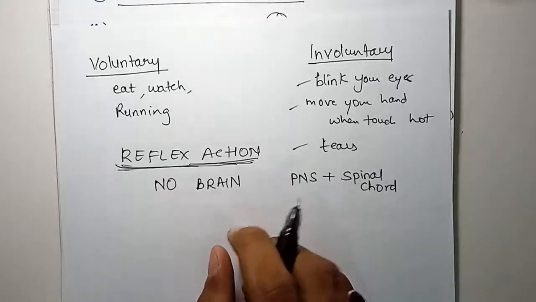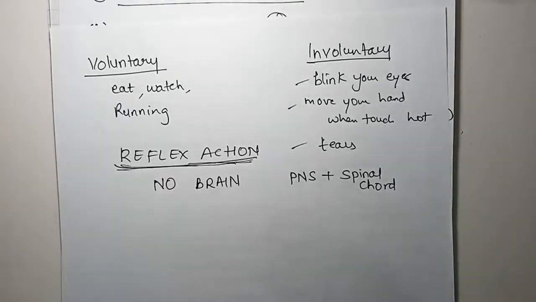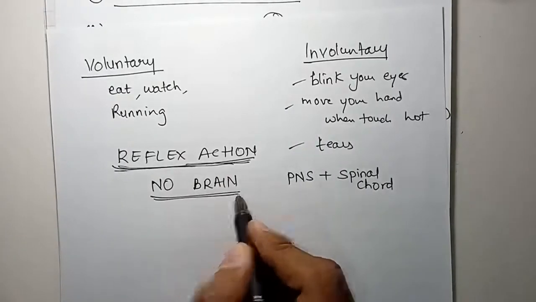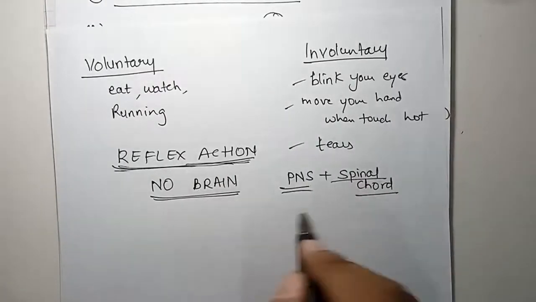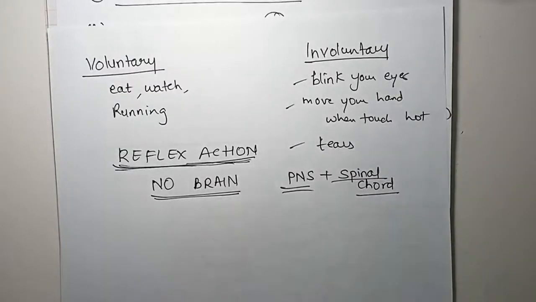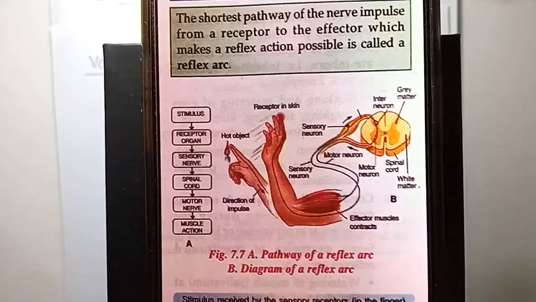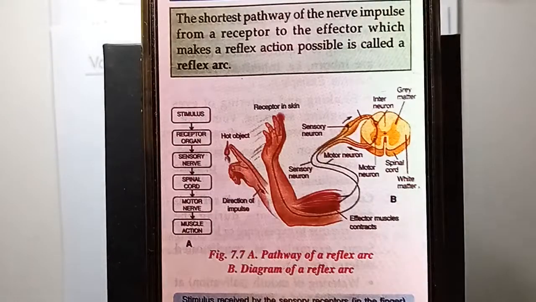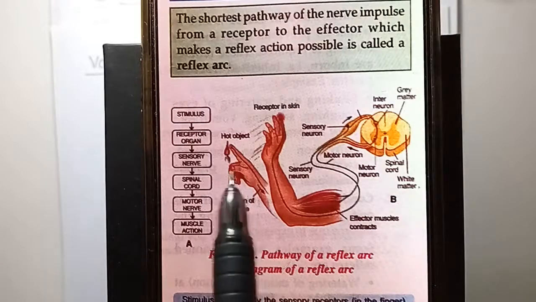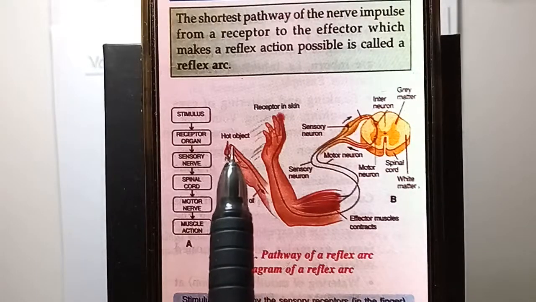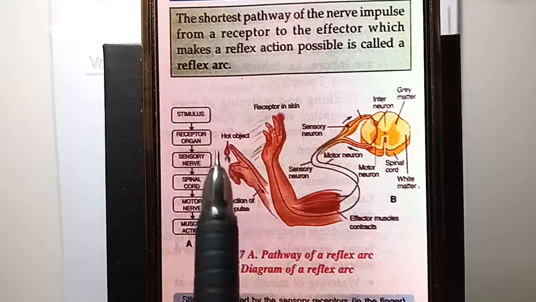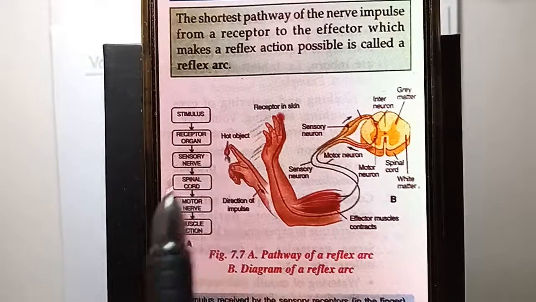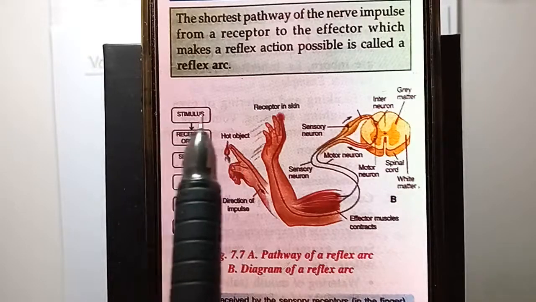Now with the help of a diagram I'll show you how the reflex action works. There is no brain involved here, only the peripheral nervous system and the spinal cord give the signal. Now see, in this diagram they are showing, using this flow chart, how the action takes place. For example, here is your finger, and if you touch a hot object here, that means there is a stimulus.